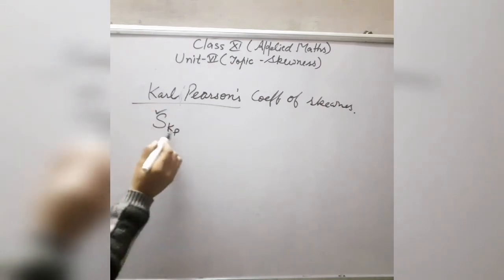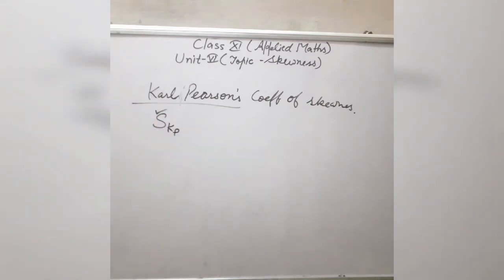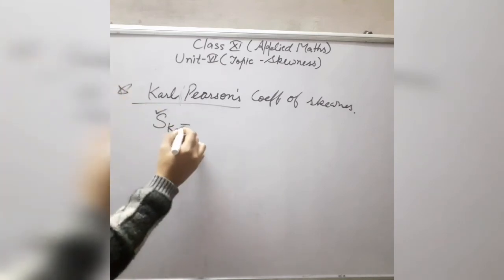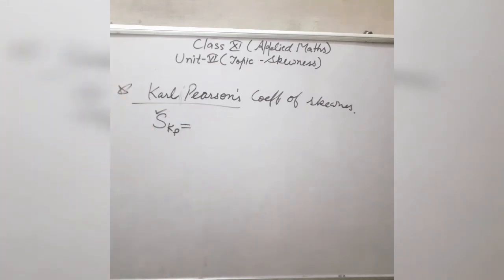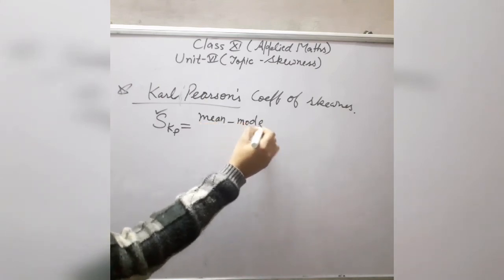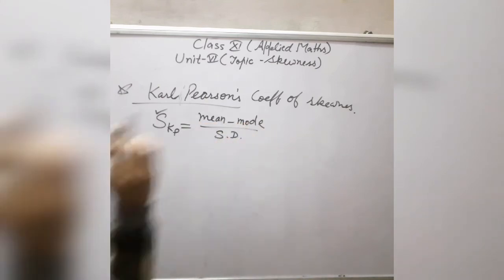S for skewness, KP for Karl Pearson's. Now what is the formula for measuring skewness using this method? The formula for the Karl Pearson coefficient is SKP equal to mean minus mode divided by standard deviation.